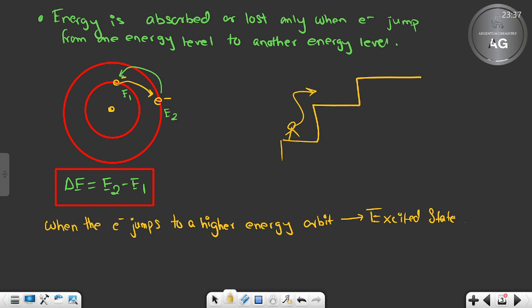When it is in the normal state, it is called the ground state. Clear? When the electron is in its original orbit, it is said to be in the ground state. It is in the original state, so ground state. But if it jumps to some higher energy orbit, it is an excited state. Clear?